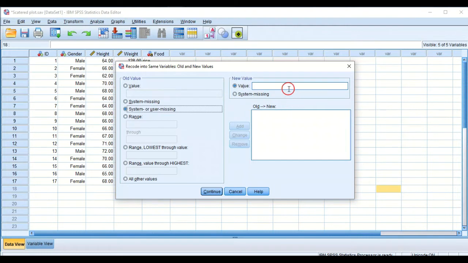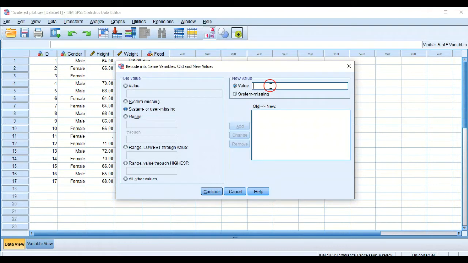So now we have our new value. We'll write the value that we want to use in replacing the missing values here, then click Add.